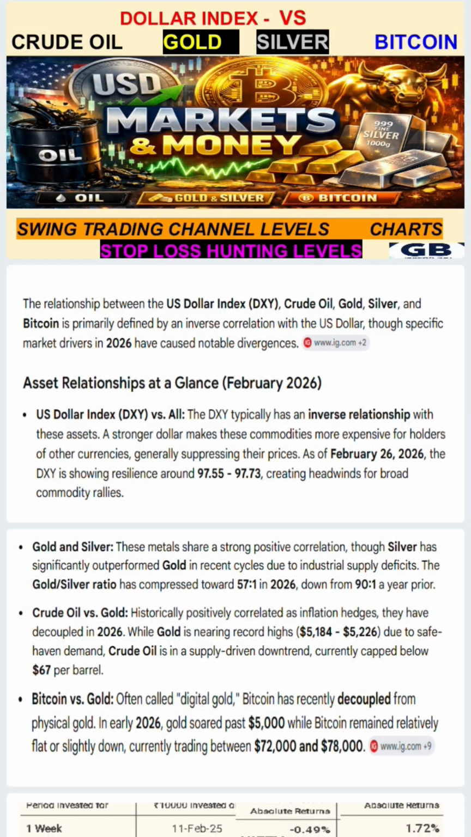No stories, only technical levels, so that it will be useful to see how dollar index makes other commodities move up or down. So this you can have a look. Now we will see first one by one.